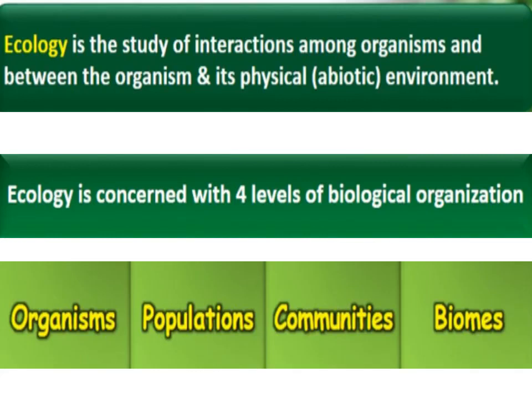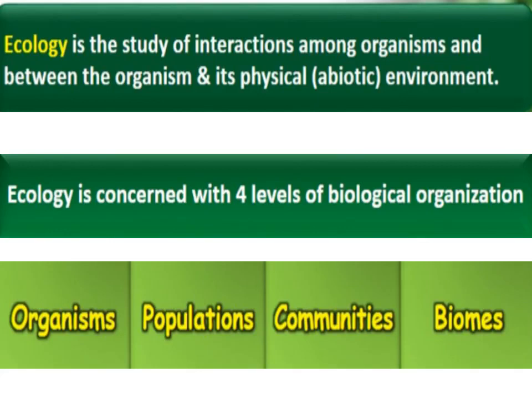Interaction of any organism with other organisms, or with biotic factors, all other organisms will come under biotic factors, and also with abiotic factors, means with physical environment. All that interaction comes under ecology, right?